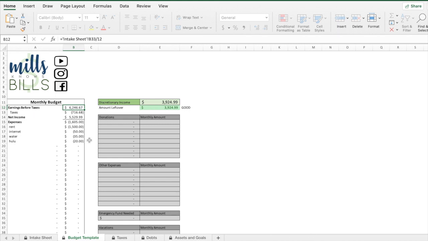Now, one thing that I wanted to mention, the difference between a living expense versus a debt payment. A living expense for a car would be putting gas in it each month, versus if you owe money on your car and you had to pay the dealership or the credit union or the bank your monthly payment, that would be considered a debt.